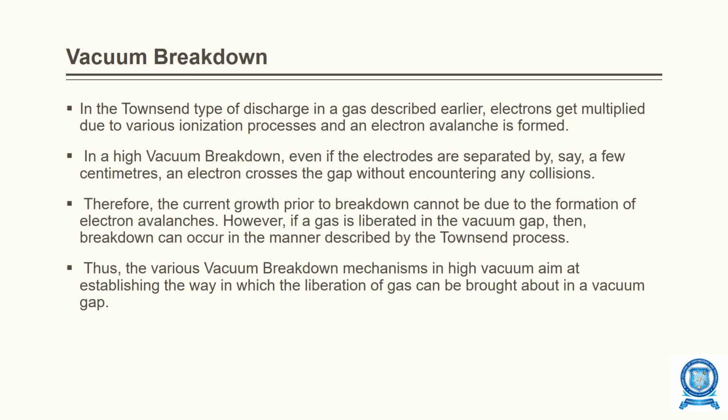Vacuum breakdown. In Townsend type of discharge in gas described earlier, the electrons get multiplied due to various ionization processes and an electron avalanche is formed. In a high vacuum breakdown, even if the electrodes are separated by a few centimeters, an electron crosses the gap without encountering any collisions. Therefore, the current growth prior to the breakdown cannot be due to the formation of electron